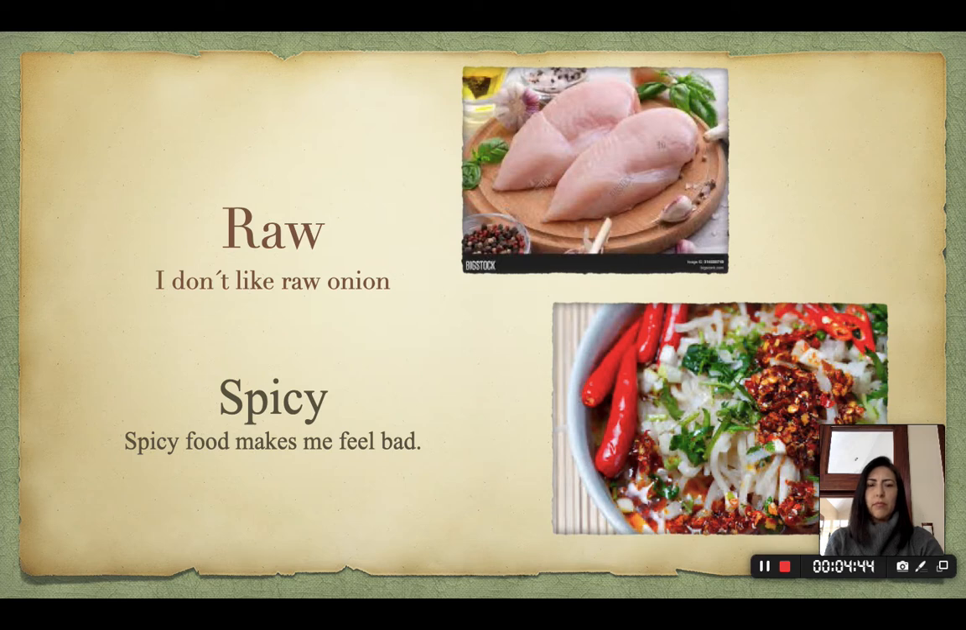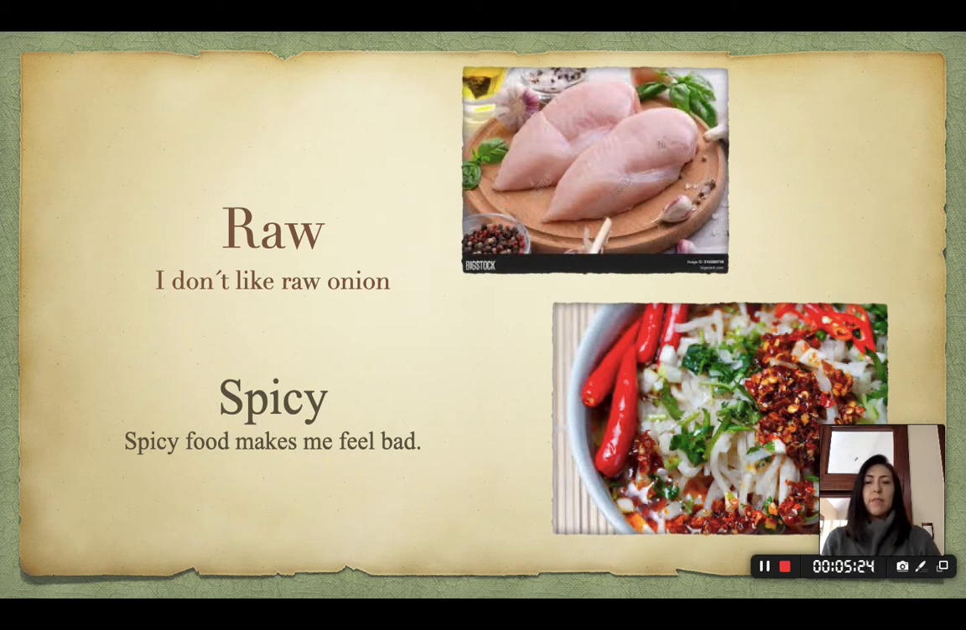Raw. I don't like raw onions. In this case, we have a picture of a raw kitchen. But many people eat raw onion. I don't like to eat raw onion because I need the onion cooked with a delicious oil and salt and something like that. But in my personal opinion, I don't like to eat raw onion. Okay? I like to eat cooked onion. The opposite of raw is cooked.